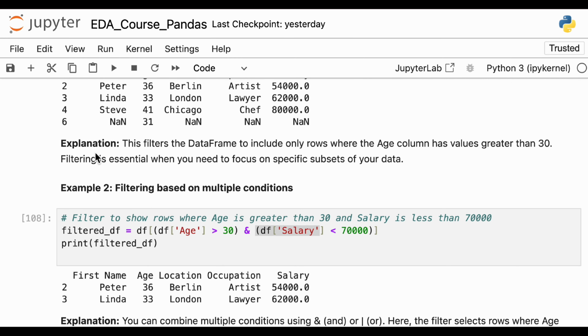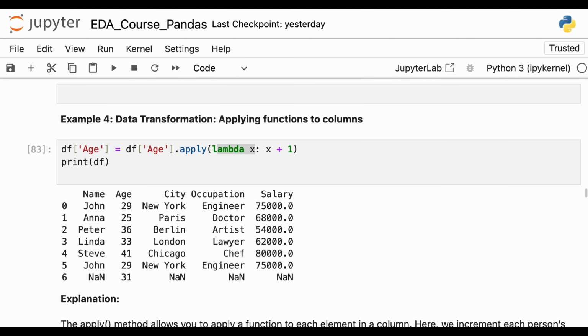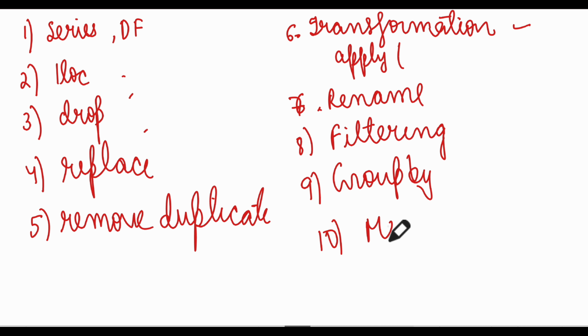Remember, you don't need to remember everything, just remember whatever steps and methods we are doing. If I come here, we did filtering. After that we did some group by, and then we did merging. So these are the 10 topics of this particular video that we did. Even if you don't remember syntax, it's totally fine, you'll remember with time.